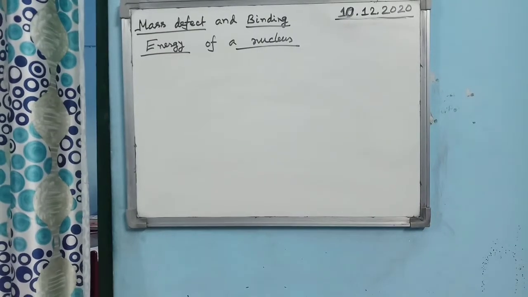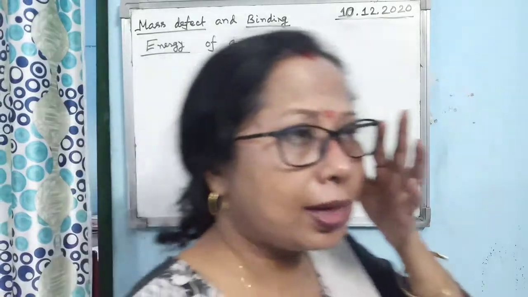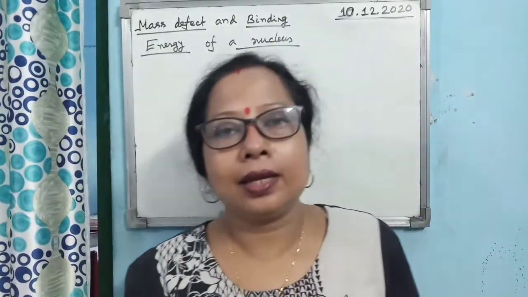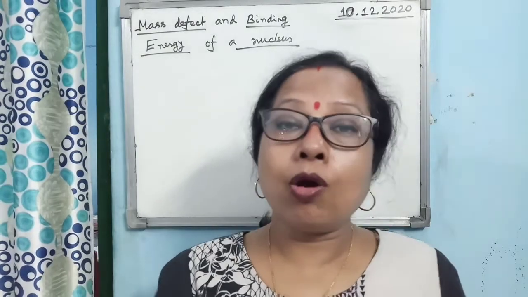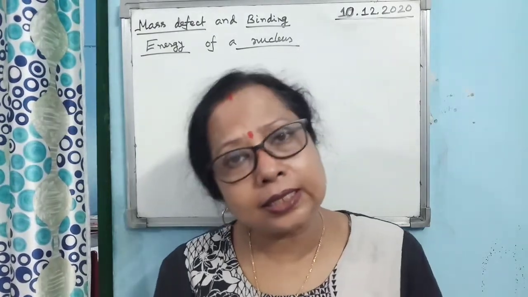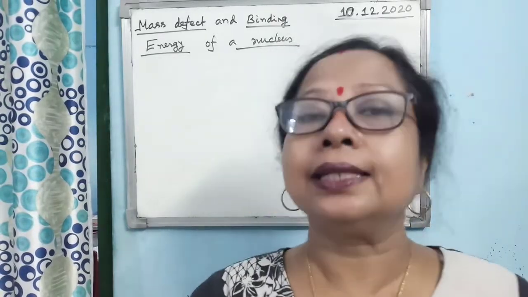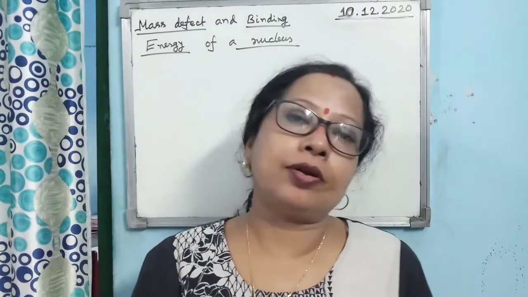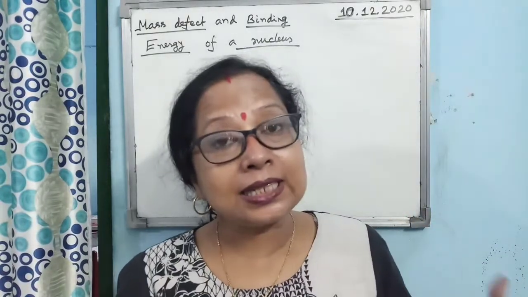Now the next topic is mass defect and binding energy of a nucleus. The nucleus is a very interesting thing. Inside the nucleus, there are protons, and all the protons are repelling each other. But you can bind them together in a very, very small region. So where does the energy come from?